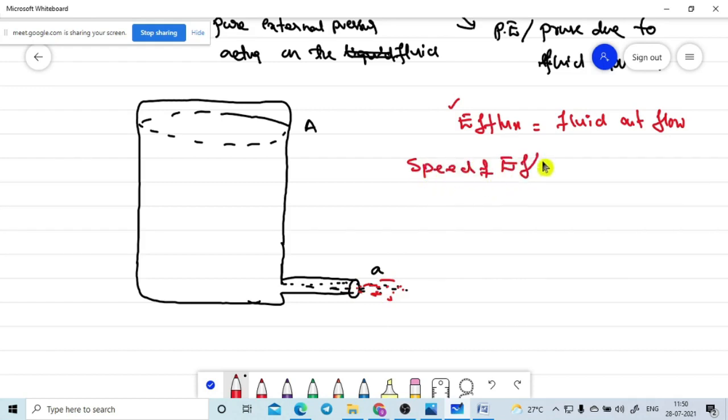Speed of efflux is nothing but the velocity of the fluid which is coming out from the vessel. This velocity we need to find out in this present topic. That is our aim. So this is the closed container, the vessel is there. Now we are going to measure what is the velocity of the fluid which is coming out here.